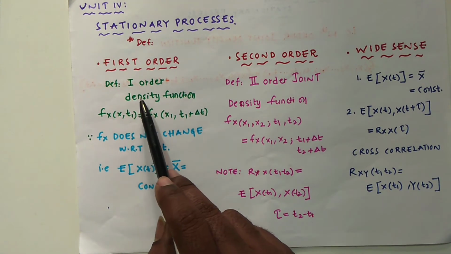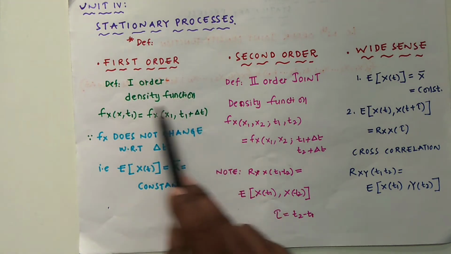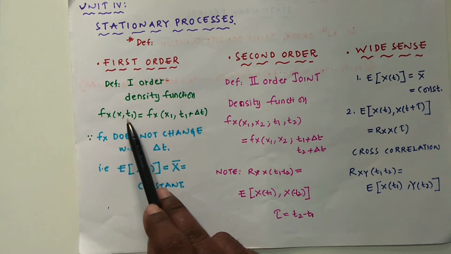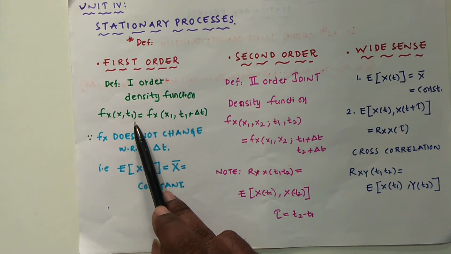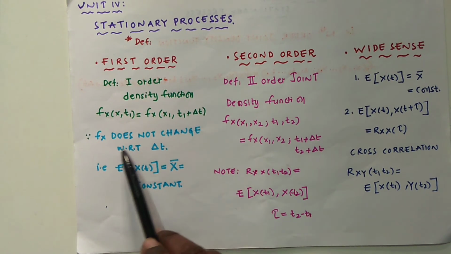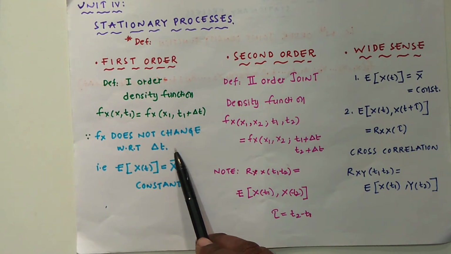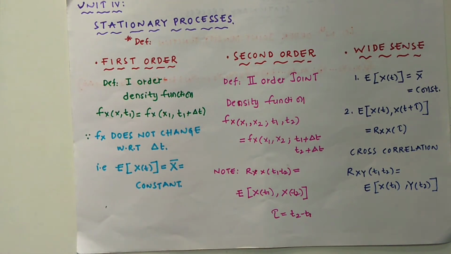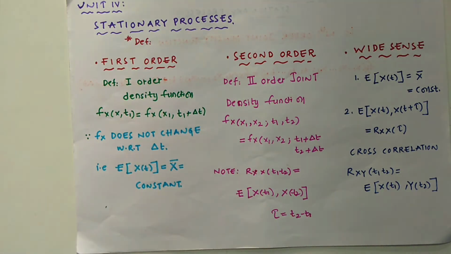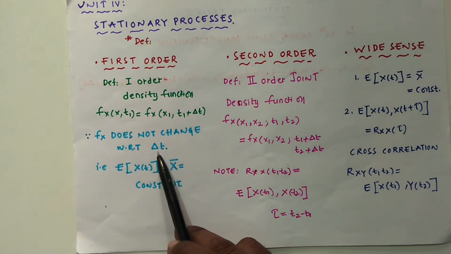So I am concluding this one. Here is the definition for the first order: we have the random process in which we have chosen x as a sample at the time t1, which has the density function fx of x, t1, and it will remain the same even when the time is shifted. Fx does not change with respect to the time, so we can call it a first order stationary process. If x of t is a random process and the time shift is delta t, then the condition holds.